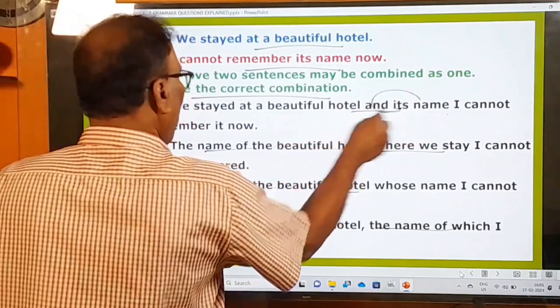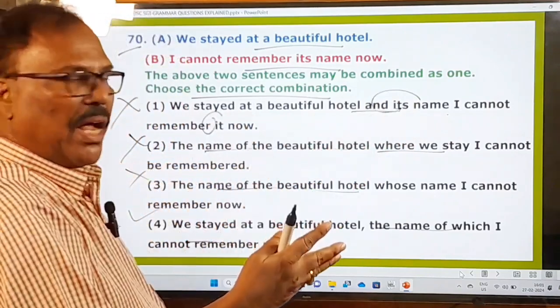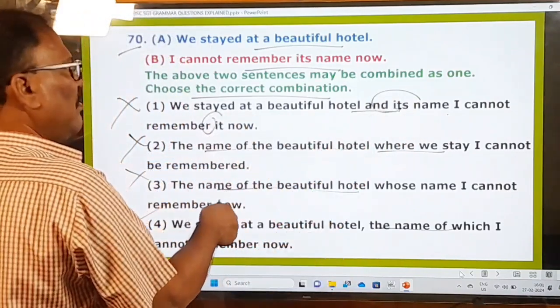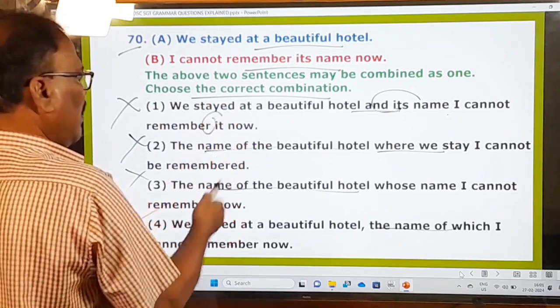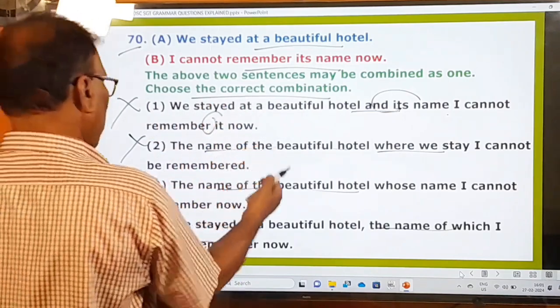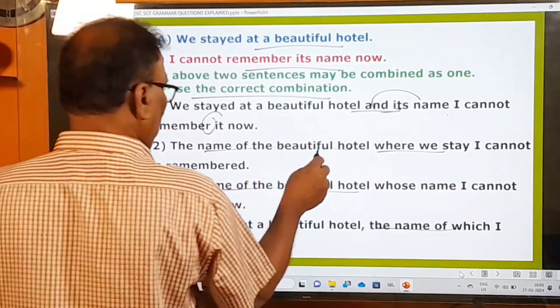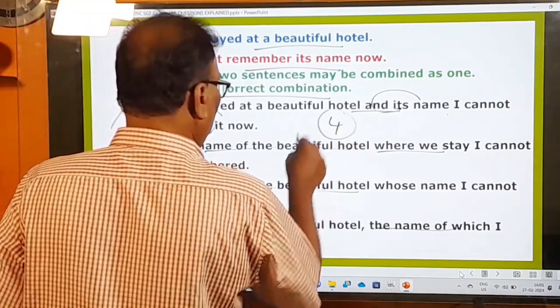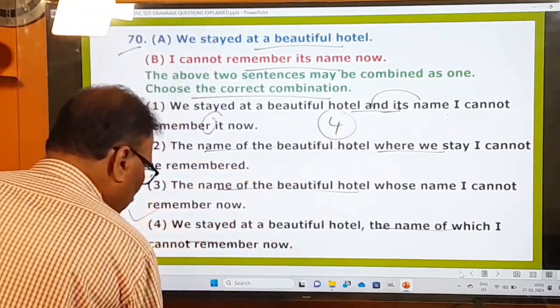Its name, it, you are saying its name, and again you are saying it now. So it is grammatically incorrect. And here it is incorrect. So first one, second one, third one are wrong. Only the fourth one is the right one. And now let's move on to the next question.